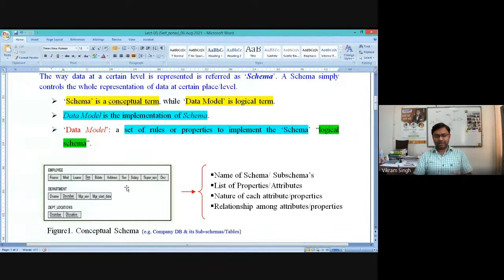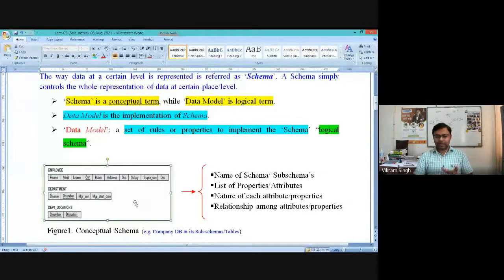If you take a simple database, as shown in figure 1, we are assuming that a database is equivalent to a schema, and the different database tables within a database are called sub-schemas. So we have two terminologies here: schema and sub-schema, database and tables, right?